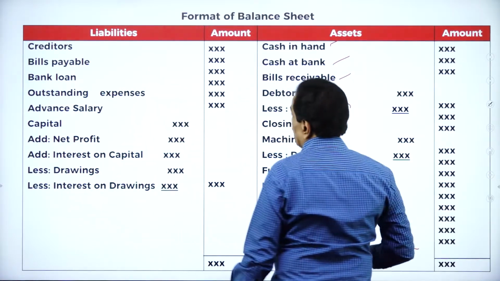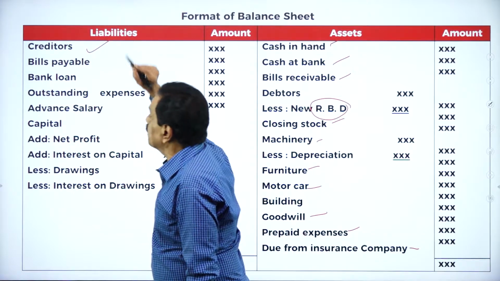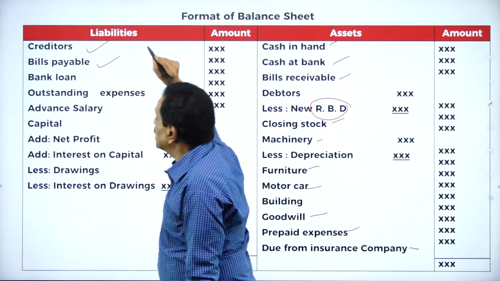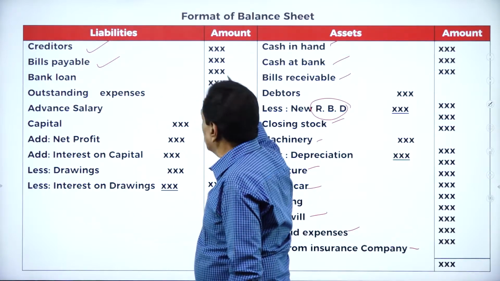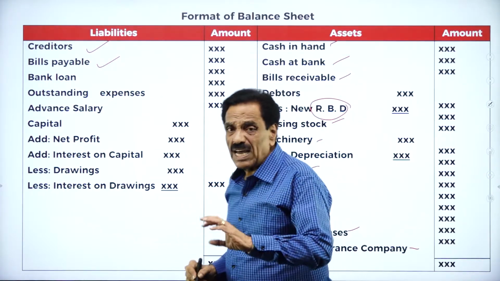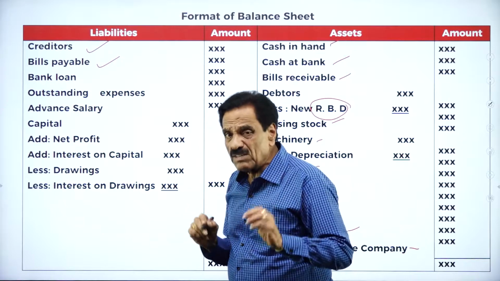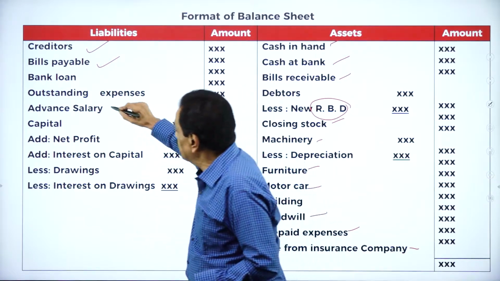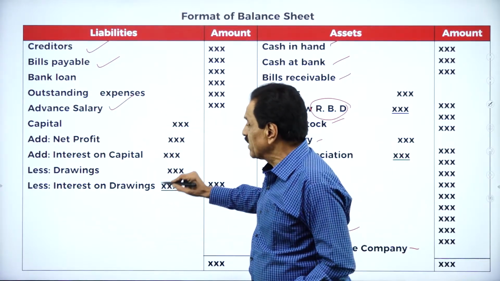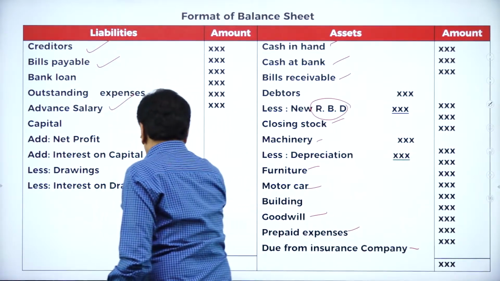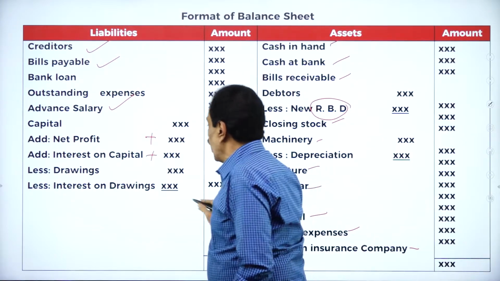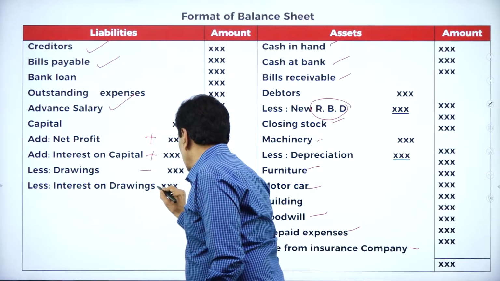Then, on the liability side, we have to pay the creditors, meaning sellers, we have to pay the bills payable, you have to pay the bank loan. If any outstanding expense is there, it should be paid. Advance salary means, if we receive more advance than required, it's a liability item. Capital: the net profit should be added. Interest on capital should be added. Drawing should be deducted. Interest on drawing should be reduced.